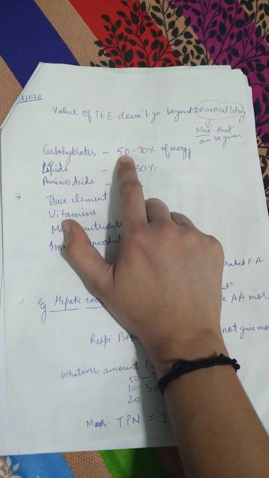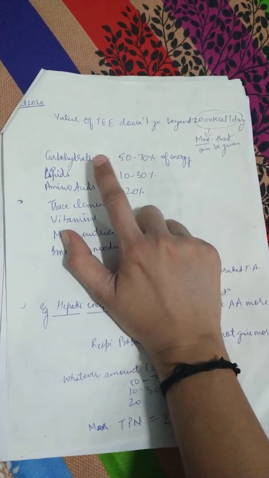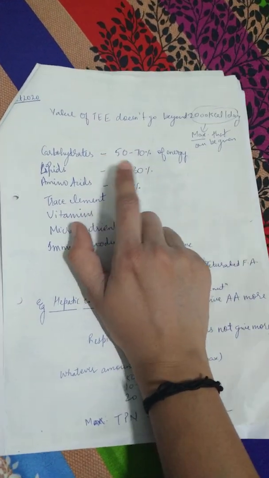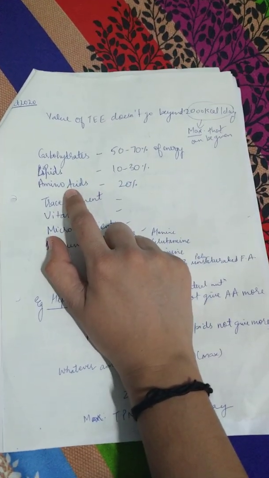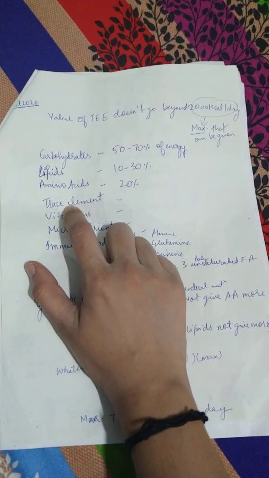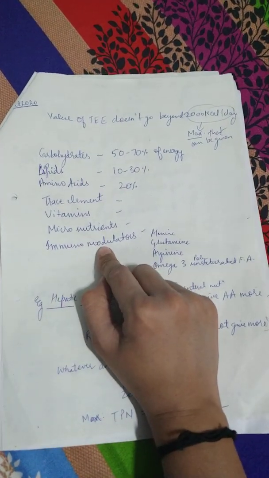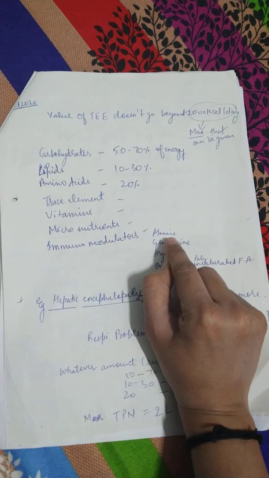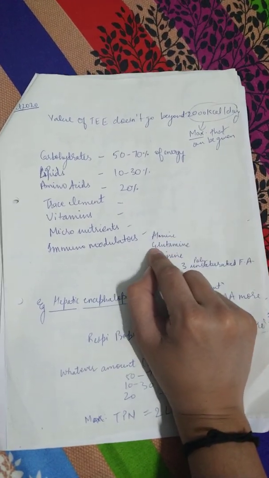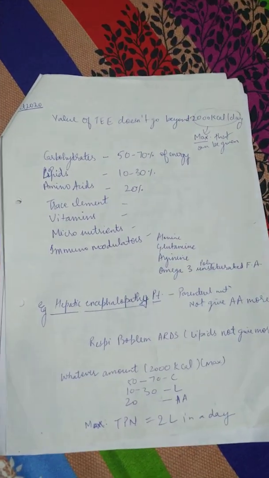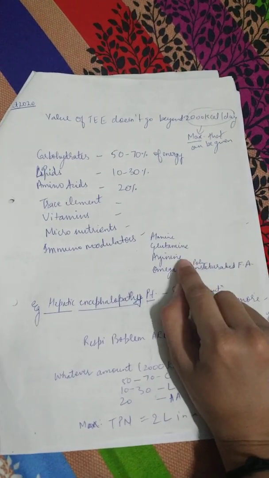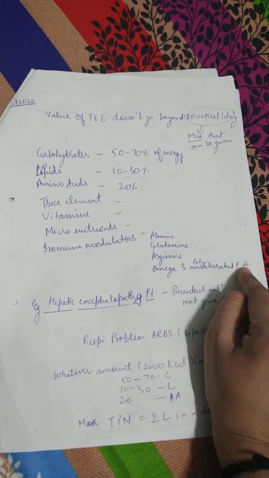So in the whole nutrition, 50 to 70% is by carbohydrates, 10 to 30% is by lipids and 20% is by amino acids, and the remaining is by trace elements, vitamins, micronutrients and immunomodulators. What immunomodulators do we use? This is given in SRB: alanine, glutamine and arginine or omega-3 polyunsaturated fatty acids.